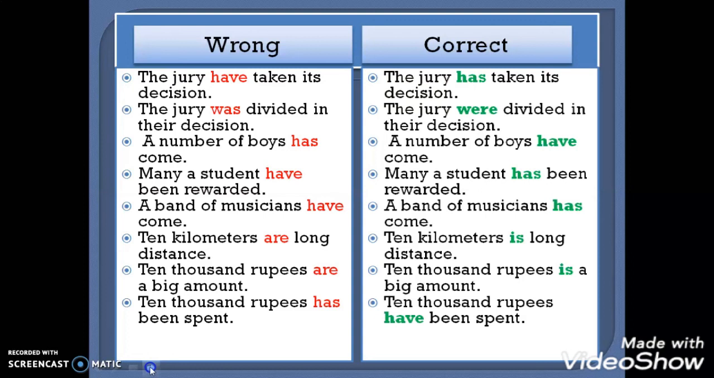Next, 10,000 rupees is a big amount. So rupees is plural in formation, but it is a singular subject. 10,000 rupees, I am talking about a particular amount. That's why our verb should be singular. And the last is 10,000 rupees. Now, the subject is plural. That's why our verb should be plural.